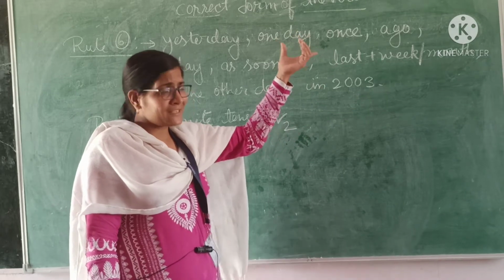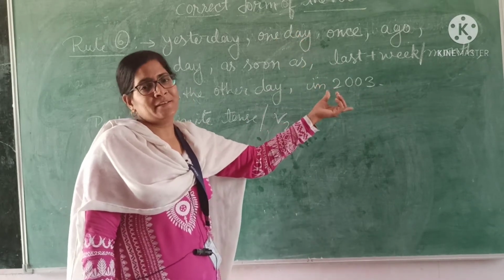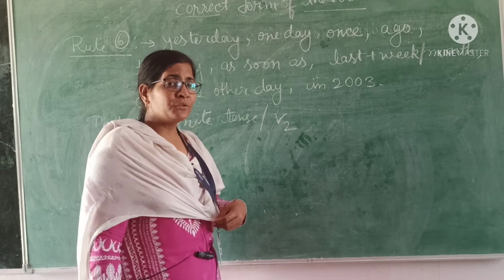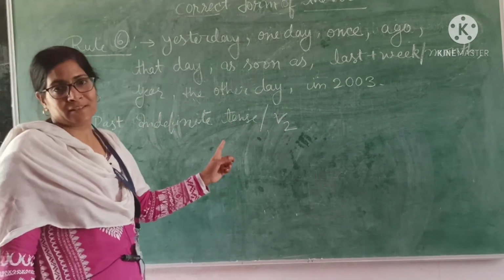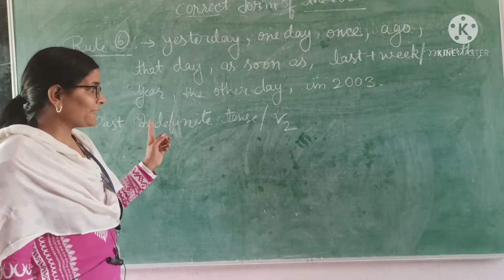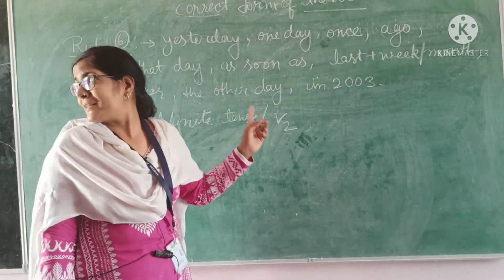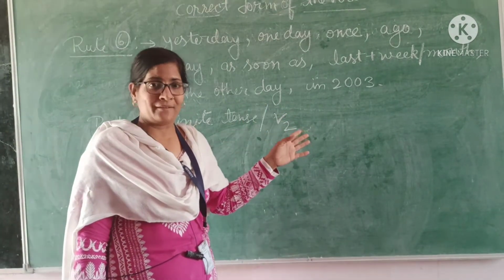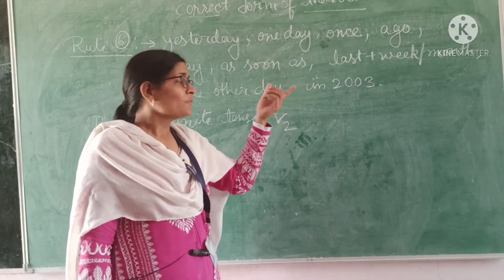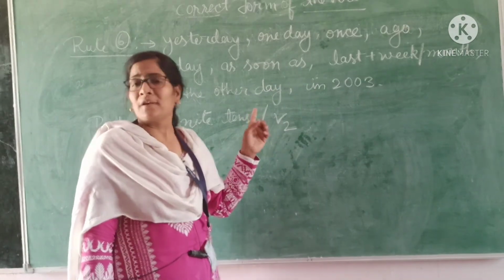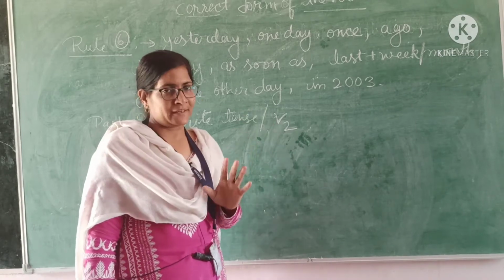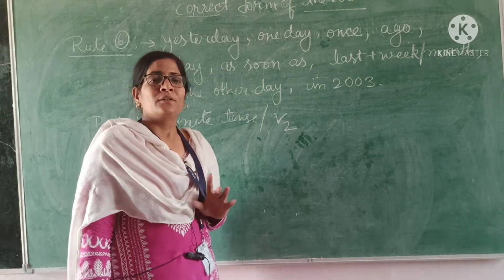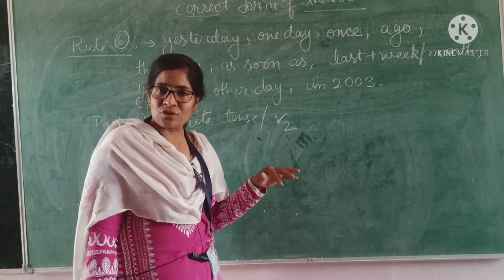If these adverbs are there in the sentence, then what will you do? You will use past indefinite tense there. Past indefinite tense means the verb's second form will be used there. If these adverbs are there, then you will fill in the verb's second form in that sentence. Okay? Get it? Let's do the next rule.